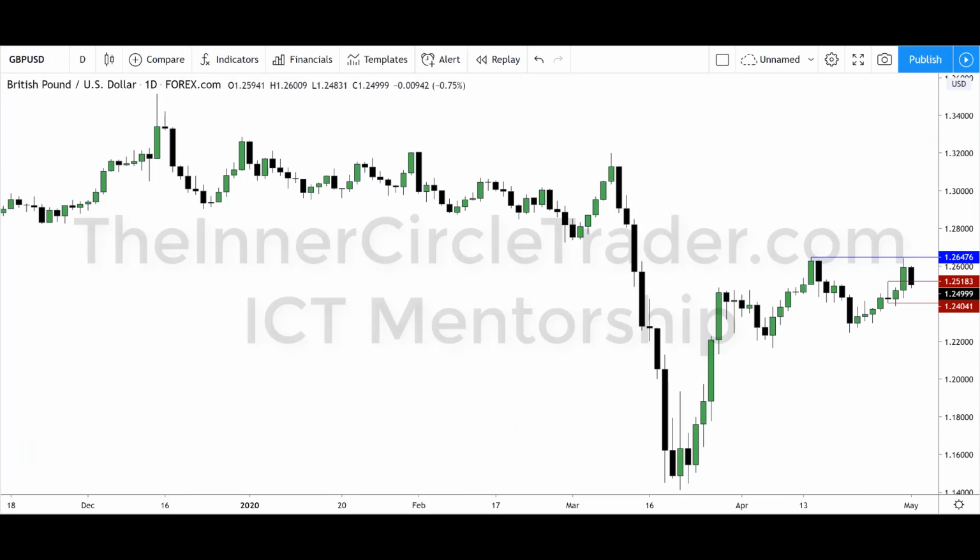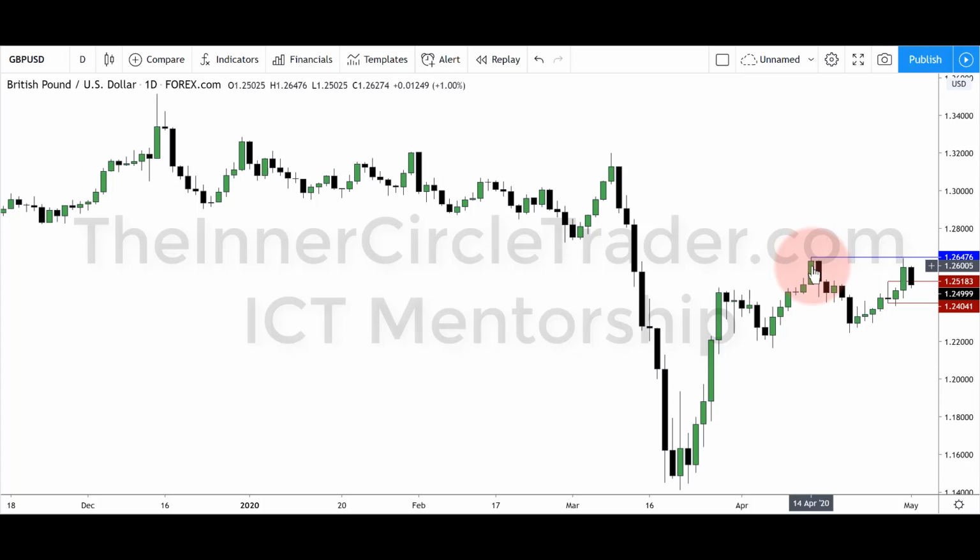This is our daily chart on cable. Price moved higher. These levels here, we'll see that again when we get on the hourly chart. We didn't quite get above the high. That was a little bit surprising for me. We did get to the rejection block, which is the close of this up close candle. That price comes in at 26.27.